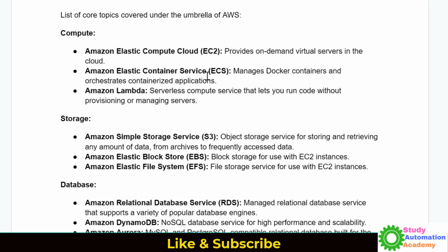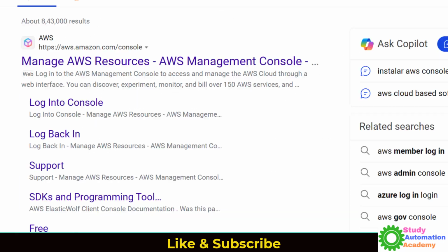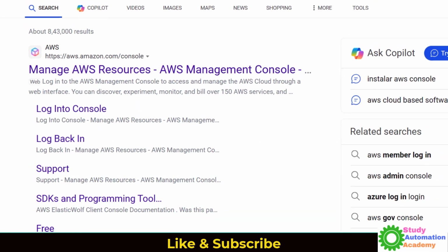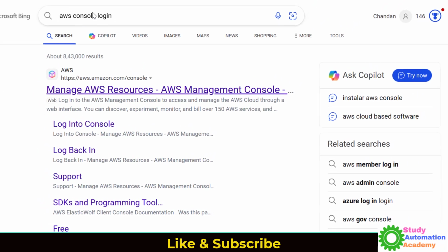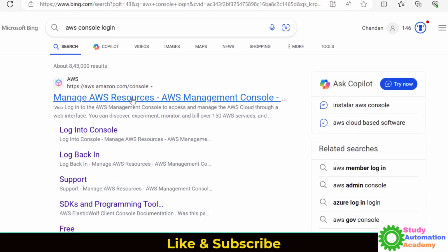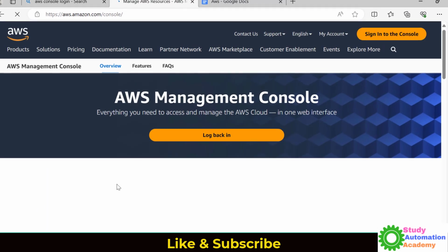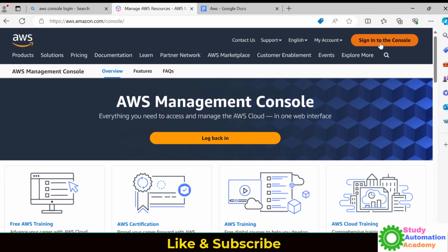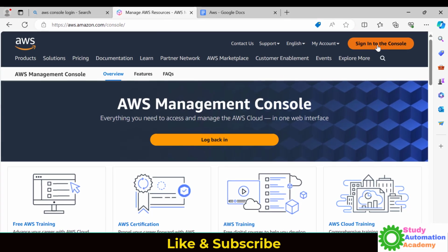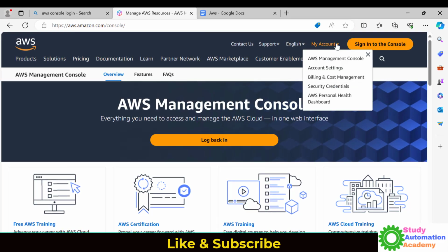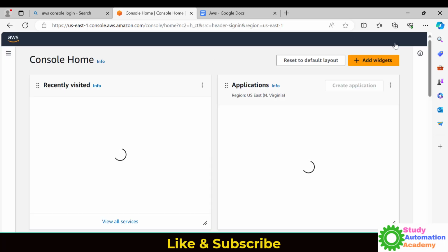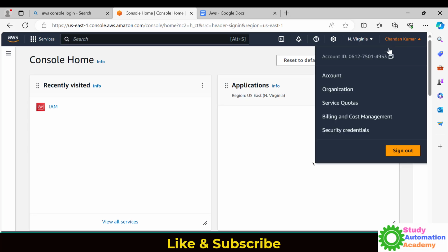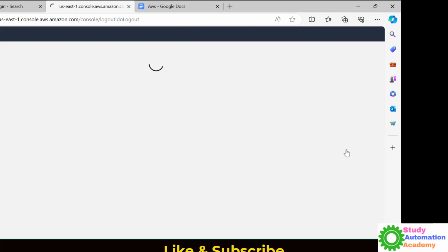These are a few services which, as a developer, you need to learn about. So let's go here and see how we can log into the AWS console. Basically you just search for AWS console, and you will see the first link. Just open it. After that you have to either click to sign in, or if you don't have an account you can just click on it. Alright, so it's already logged in. Let me just sign out.